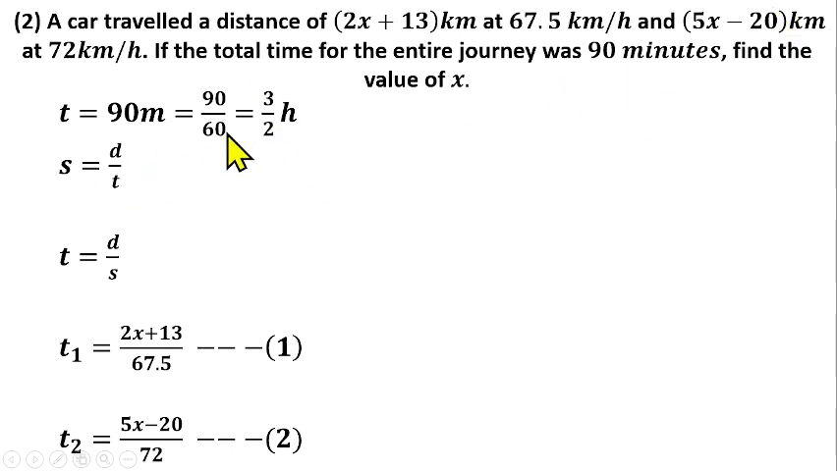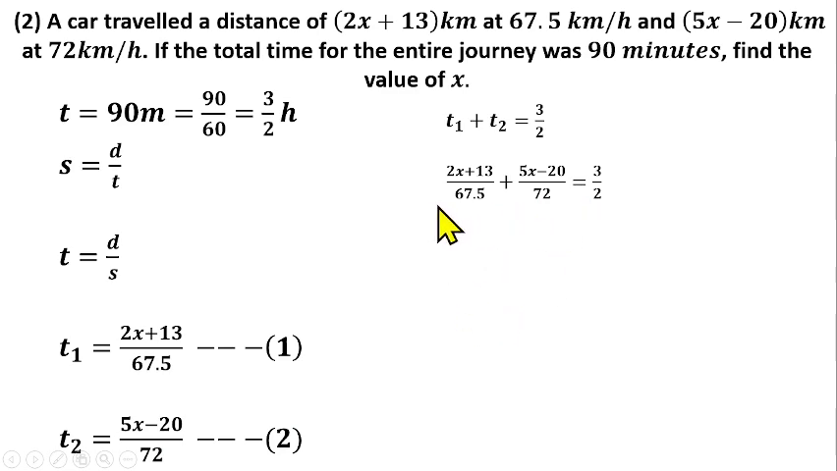which we converted to 1.5 hours. So this time here plus this will give us the total time. That means t1 plus t2 will be equal to 3/2 hours. How do we do that? We know that our t1 is 2s plus 13 over 67.5. So put that here, plus the t2, which is this, equals 3/2.